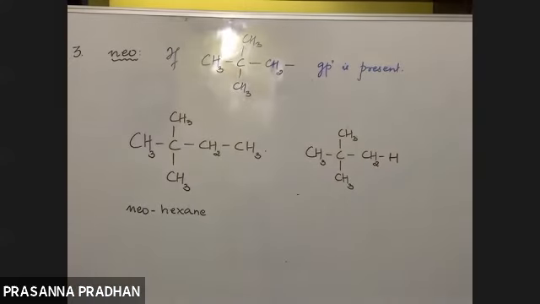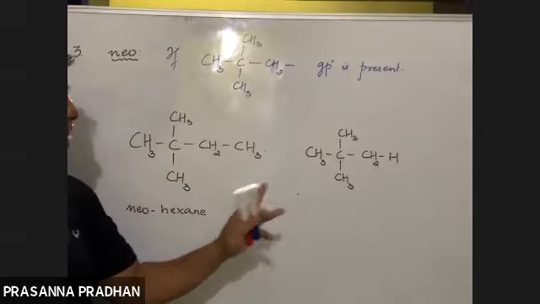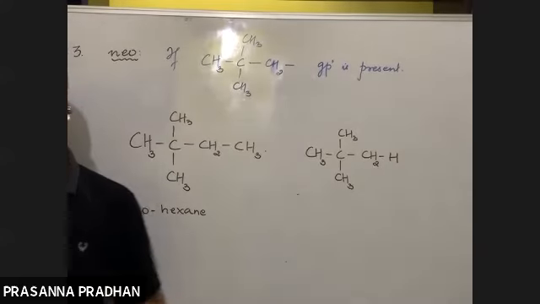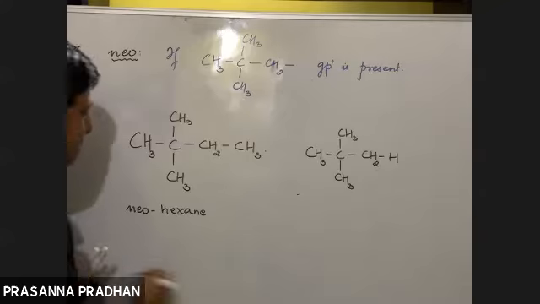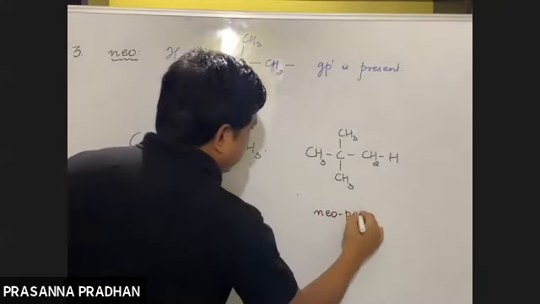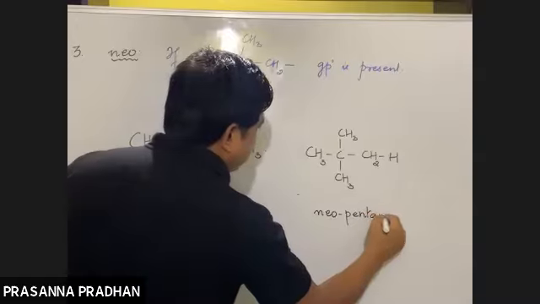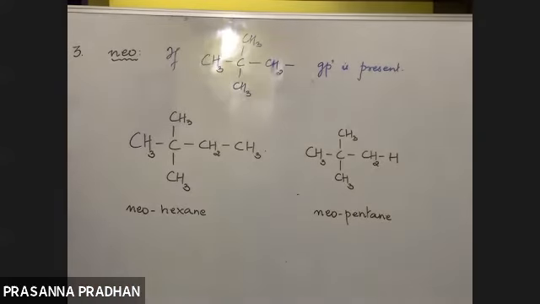Yes, I can write it. Now tell me if the neo group is present or not. Now you'll say yes, the neo group is definitely present. So what is the name then? Neo, 5 carbon atoms, so it will be neopentane. Got it?